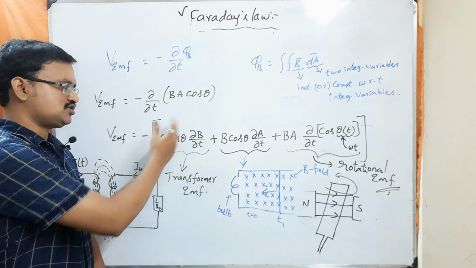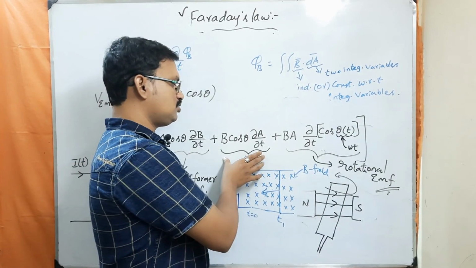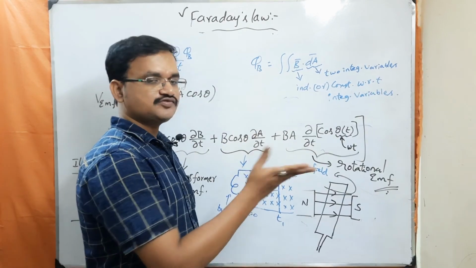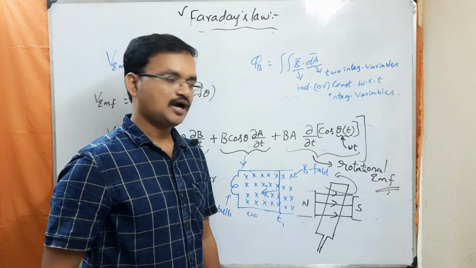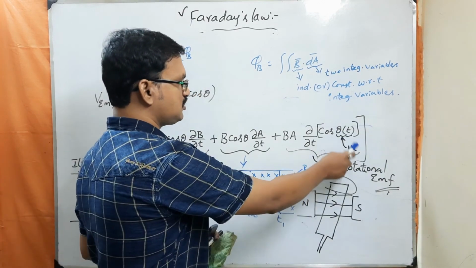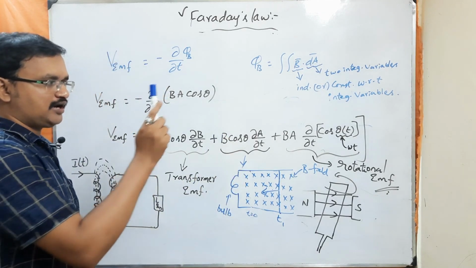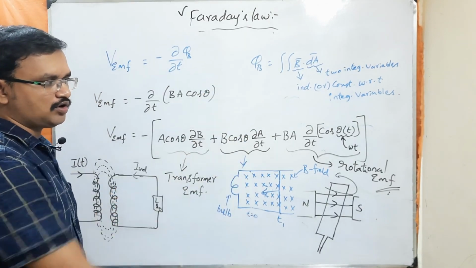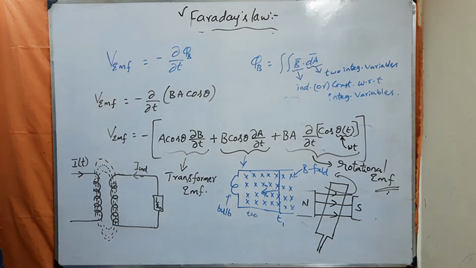So you can use this term. If the area of the loop is changing with respect to time, then you have to use this term. If theta is varying with respect to time, then you have to use this term. Understood? So here theta of t is nothing but omega t. Whenever theta varies with respect to time, you have to represent theta in terms of omega into t. Understood?